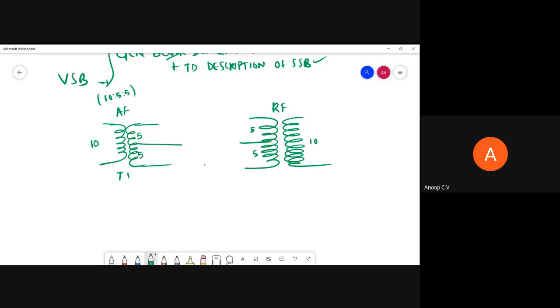If you are giving your carrier here, whichever the carrier be, not a problem, but we assume it to be a square wave. So what will happen when this is positive? During the positive half cycle, this point will be positive and this point will be negative. Are you able to appreciate this?